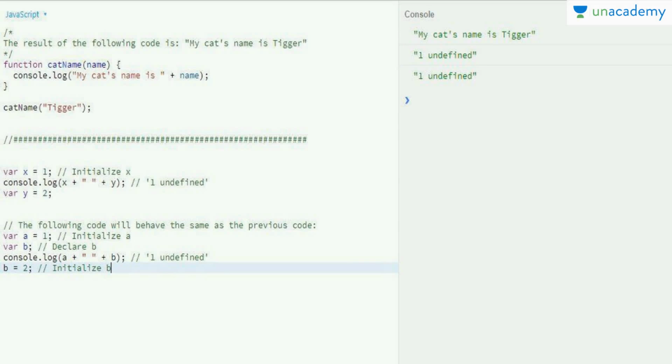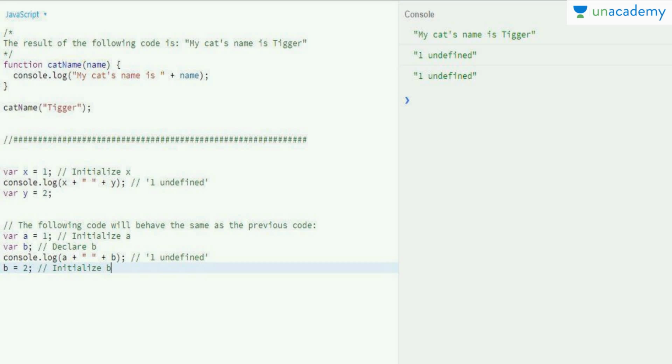We have declared a function catName, and catName is given a parameter name, and the body of the function contains console.log("my cat's name is " + name). The plus is used for concatenating two strings. The two strings are, first, "my cat's name is", and the other is the name that we pass to the function. I called that function catName("tiger"), so "my cat's name is tiger" is printed in the console. That's all we expect from a JavaScript function, and we all know it's working.